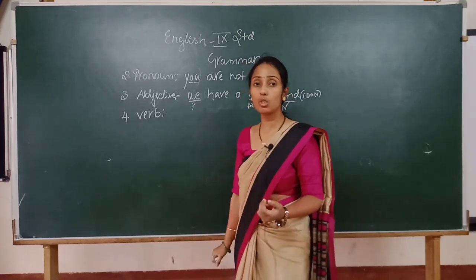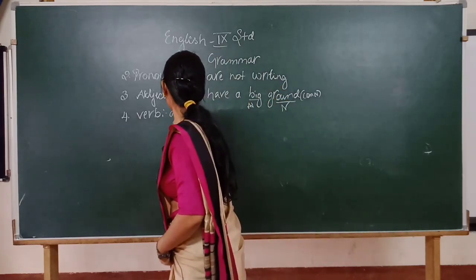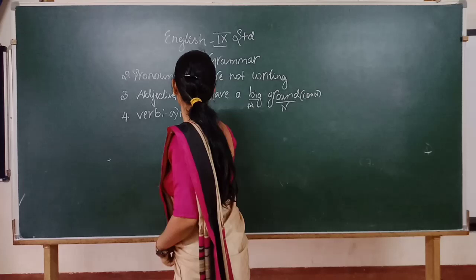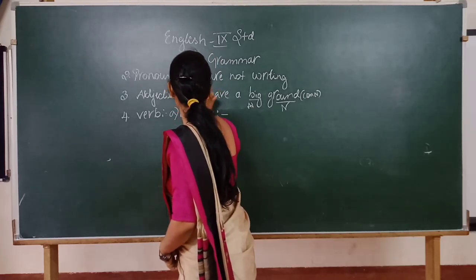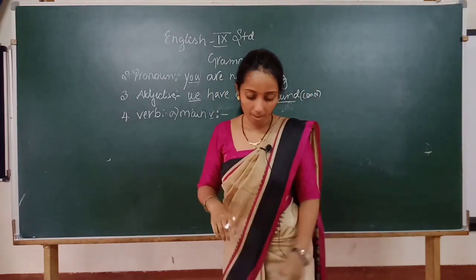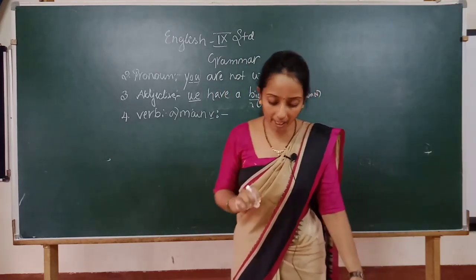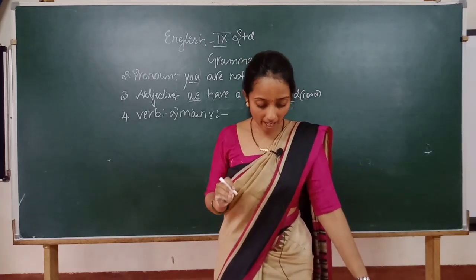Here it is used to show the action. In this, the first type is main verb. What is the main verb? Main verb, write down. Main verbs are action words.